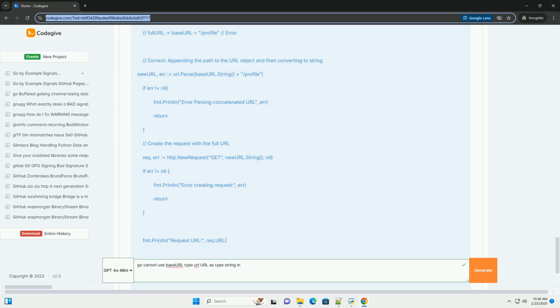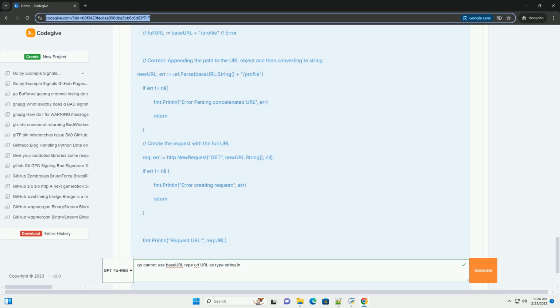Example 3, using query parameters. Explanation: we parse the base URL. We use the Query method to get a url.Values object representing the query parameters. We add new query parameters using Add. We encode the query parameters using Encode, and set the RawQuery field of the url.URL struct. This is important because RawQuery expects the encoded string. We convert the modified base URL to a string using .String, before creating the HTTP request.